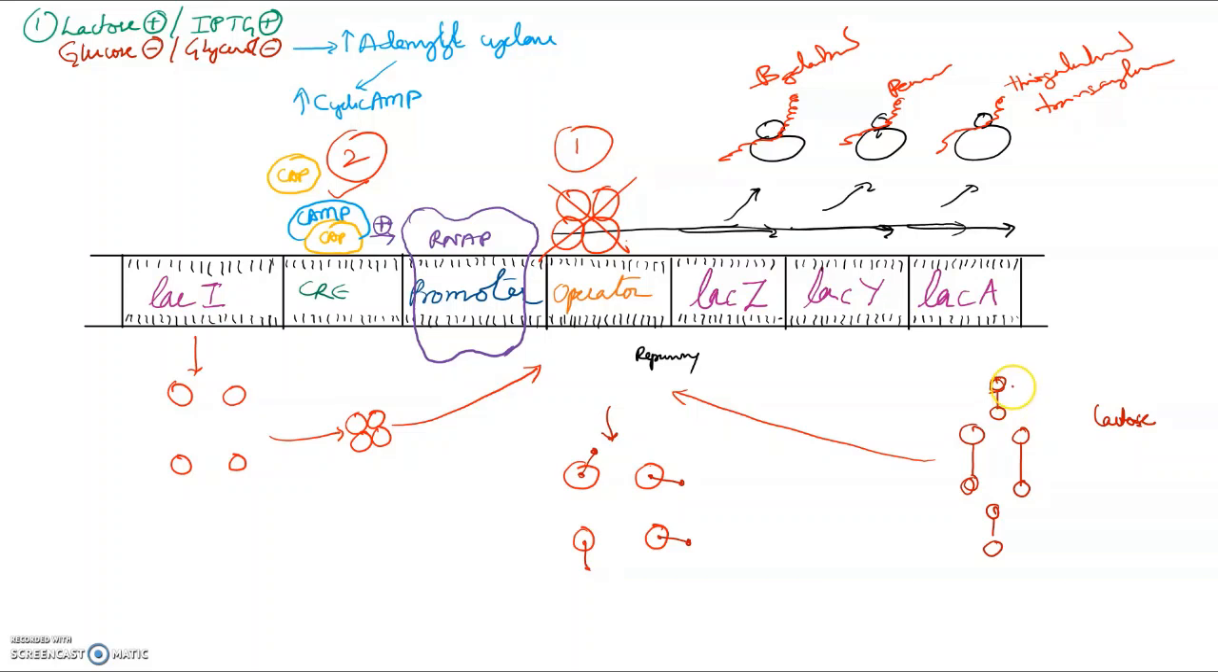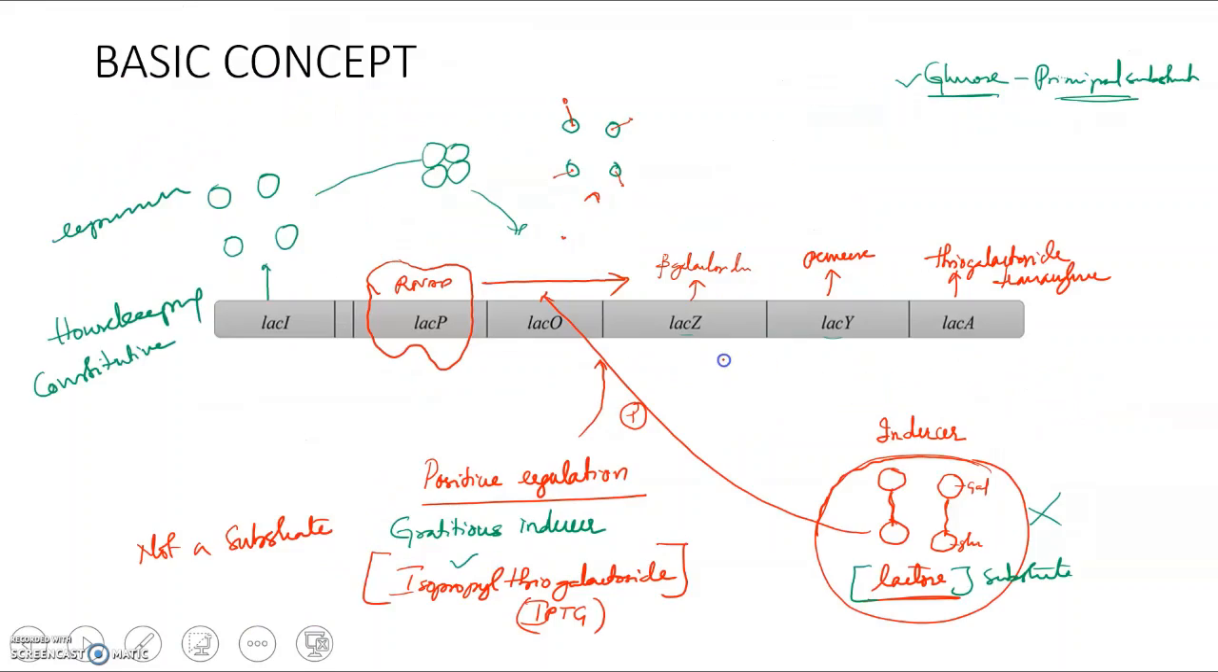What was there? Lactose had come. This lactose has bound to the repressor molecules and it has changed their conformation and released them from the operator. So the operator site is now free. When there is low glucose, there is increased adenylyl cyclase, which will increase the cyclic AMP, which will bind with the CAP protein, and this CAP cyclic AMP complex will bind to the cyclic AMP response element, which will recruit the RNA polymerase.